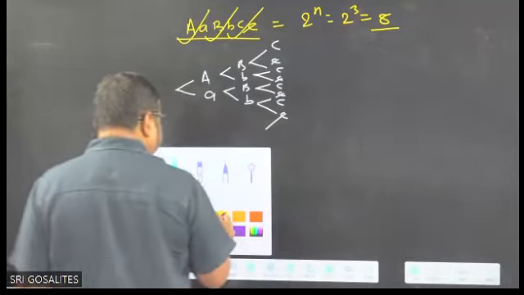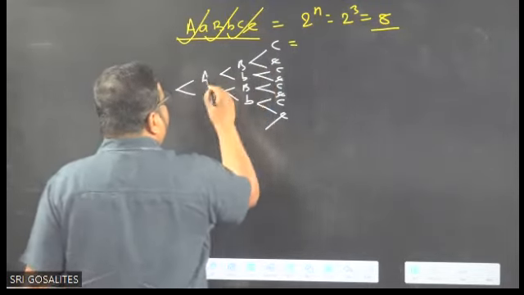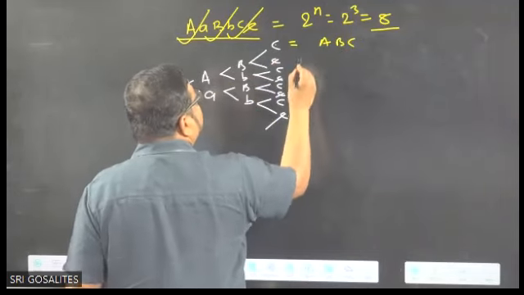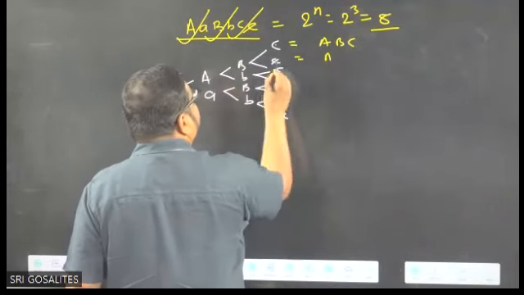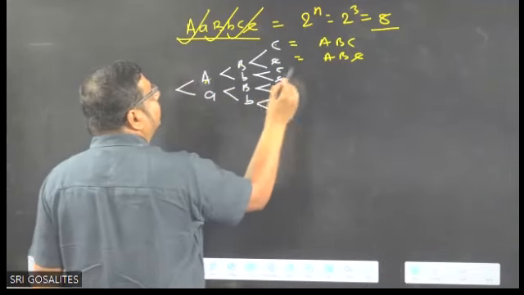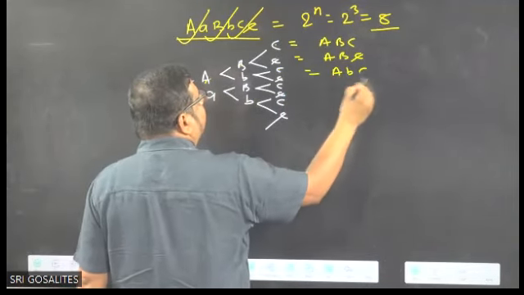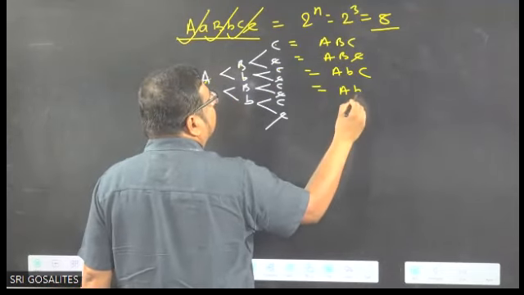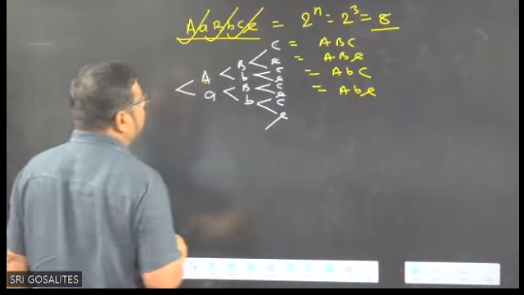Now we have to read it. How to read? Capital A, capital B, capital C. Capital A, capital B, small c. Capital A, small b, capital C. Capital A, small b, small c. Everything from capital A is over.